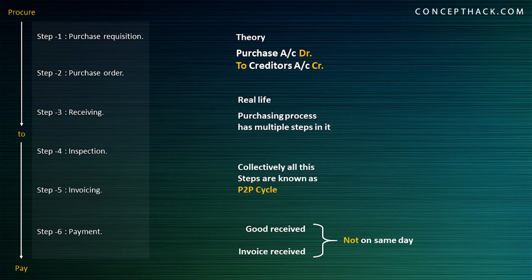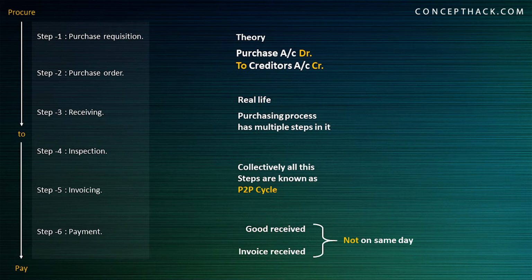Plus, we also need to understand that the goods are received by the department which is handling the goods. Like we have this warehouse department, those are the people who are going to handle the goods. Whereas invoices are received by your accounting department, specifically your accounts payable department. So both of the things are not received by the same department, they are received by different departments.